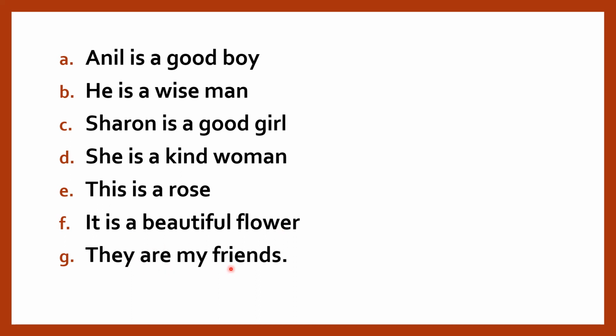They are my friends. You can see, children, how is and are are used, and how the singulars like he, she, it have is as a verb with them. So this is a given example. You can refer to the example once again.